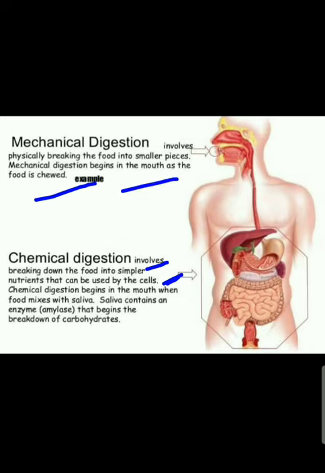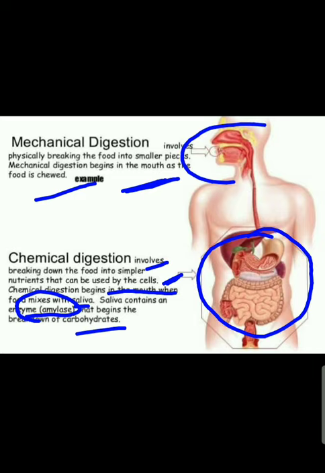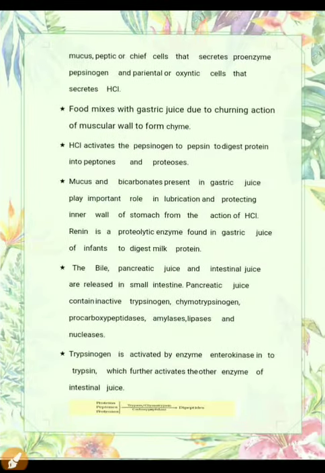The food digested by mechanical digestion can't be consumed by the cells. Chemical digestion begins in the mouth where the food mixes with saliva, where the enzyme salivary amylase helps in the digestion of carbohydrate. Only the chemical digestion of carbohydrates takes place here.